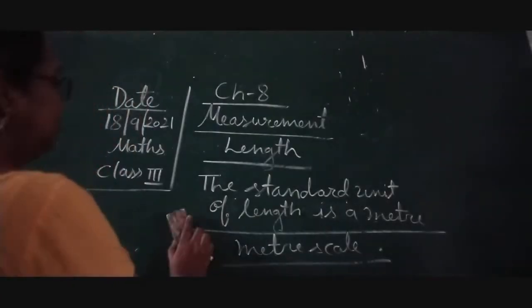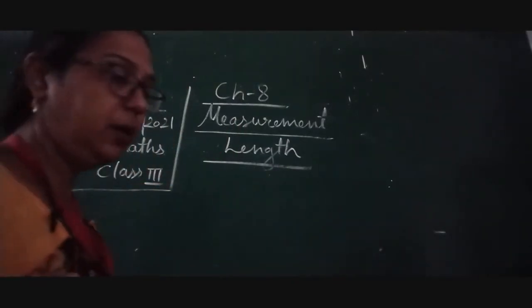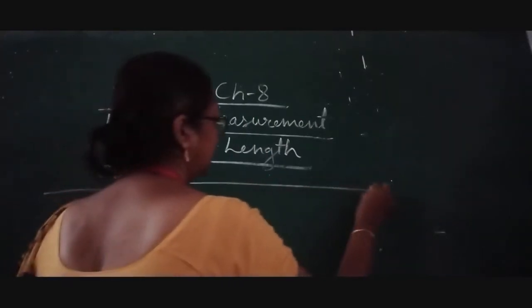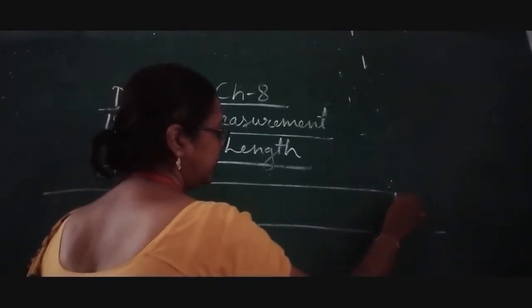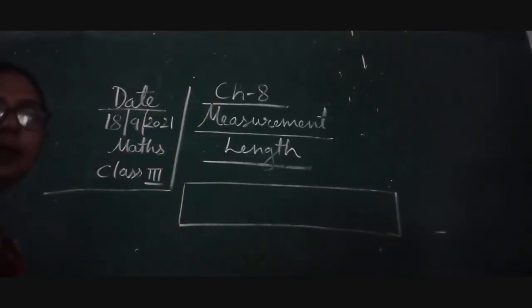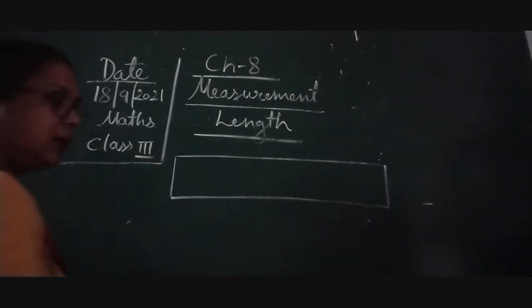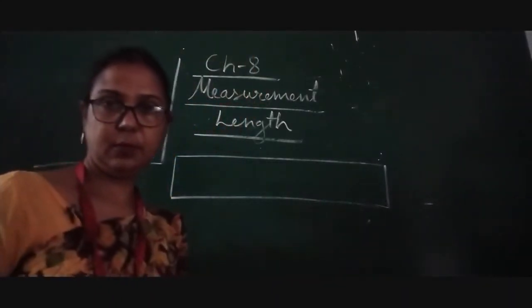So children, I am going to draw a meter rod. Here is a meter rod, and in this meter rod you can see that it is given in centimeters.